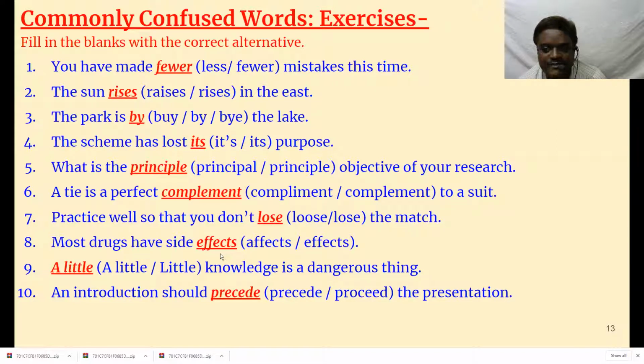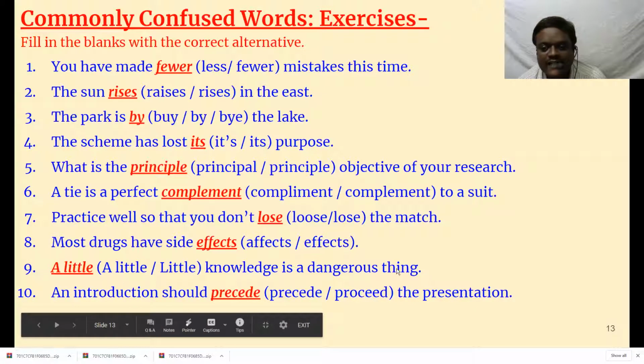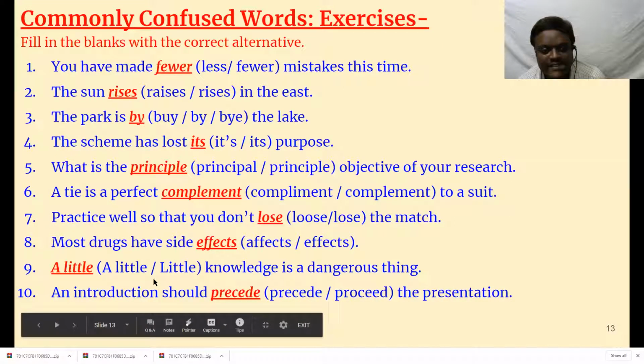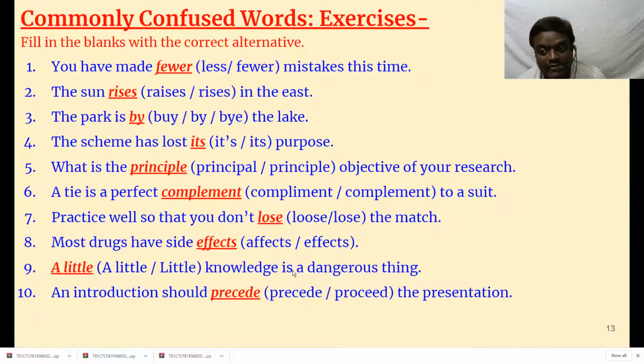Most drugs have side effects. Effects means something bad. A little knowledge is a dangerous thing. A little means some knowledge. Little means no knowledge. There is a proverb: a little knowledge is a dangerous thing. So if you don't have knowledge, that's well and good, that is safe. But if you have a little knowledge, that is dangerous. You should have complete knowledge, or better, you don't have that knowledge at all. You can get service from others.